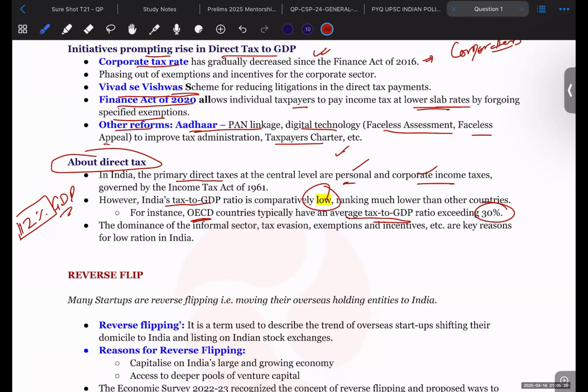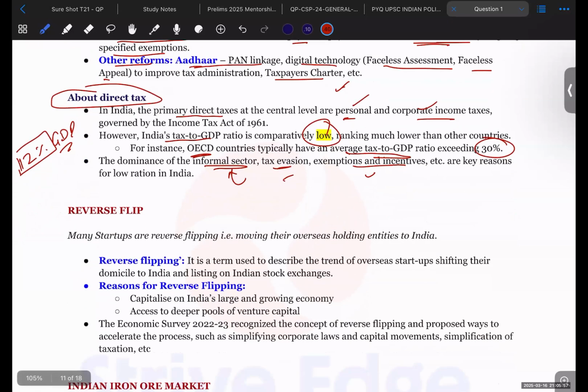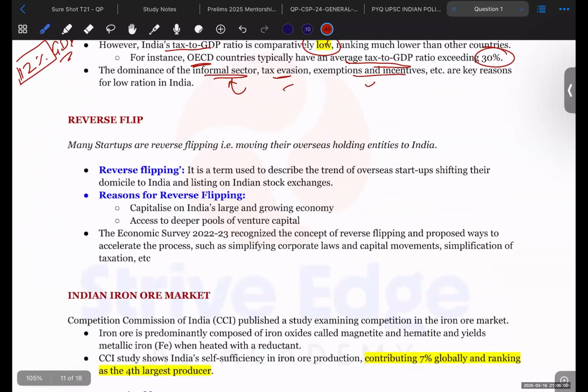But what are the factors responsible for this low level of tax to GDP ratio? It is because of the dominance of the informal sector. So much of the economic activity takes place in the informal sector, which is not paying tax. Tax evasion is taking place. Exemptions and incentives are being taken by the people, and they are saving their taxes. These are some of the key reasons for low tax collection in India.